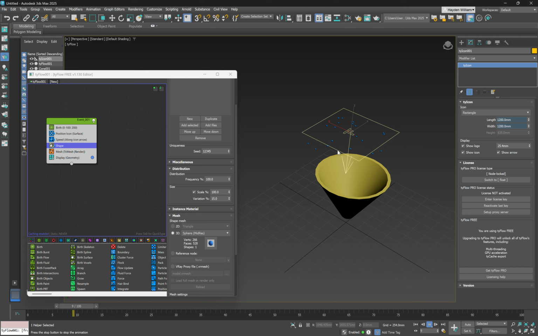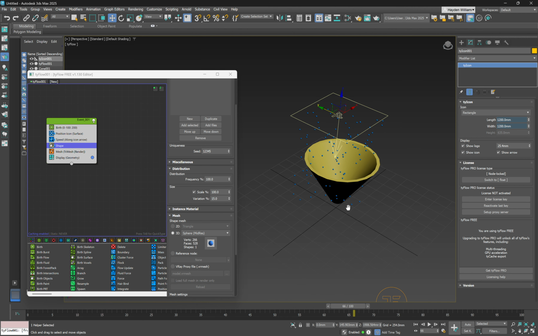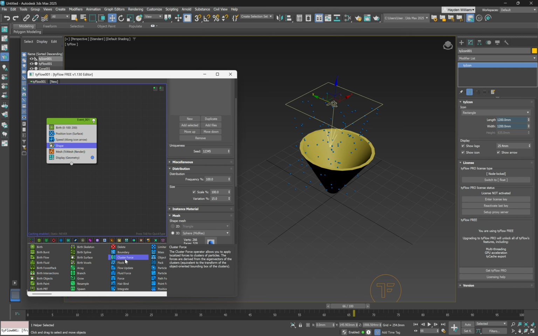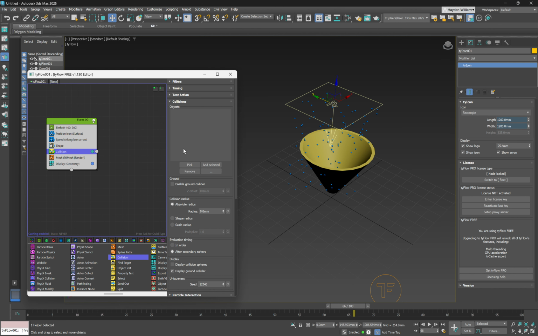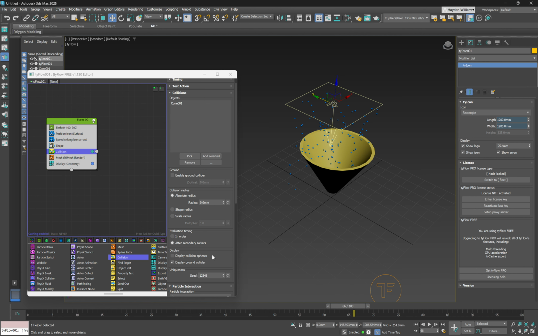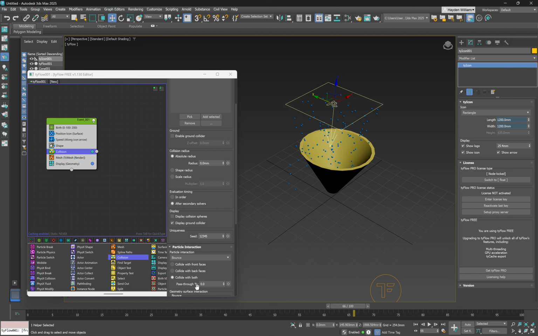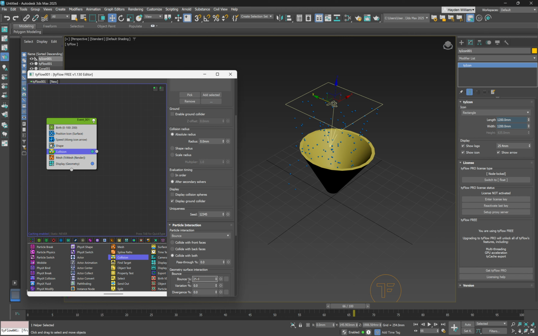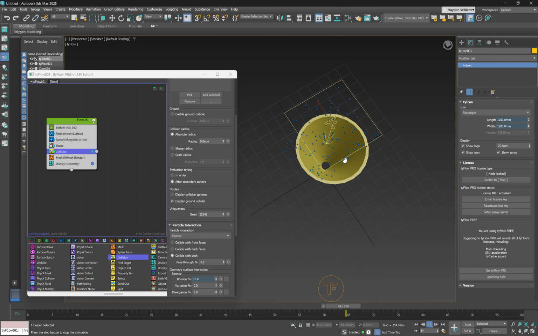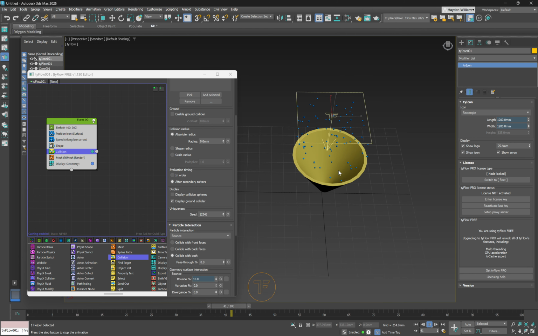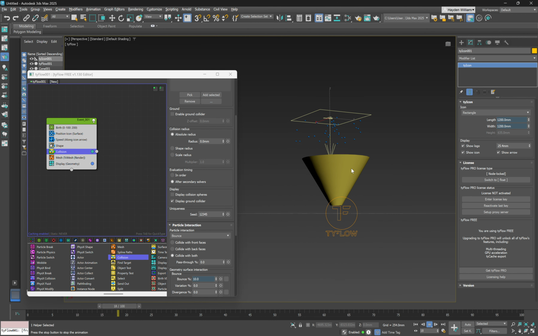So you can see it's not actually interacting with our cone at all. So what we need to bring in is a collision. And drag that on. And then we need to pick the object that we're colliding with. So that would be the cone. And we'll turn down the bounce factor to about 10%. If we play that, we now get the droplets going into the cone, funneling through.